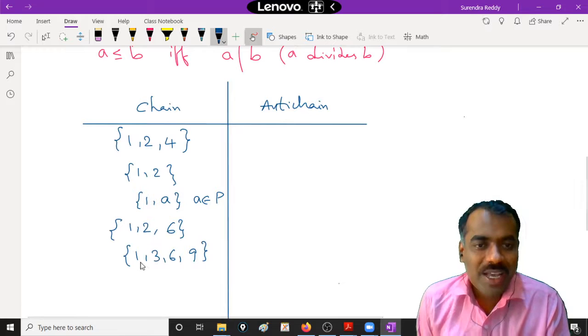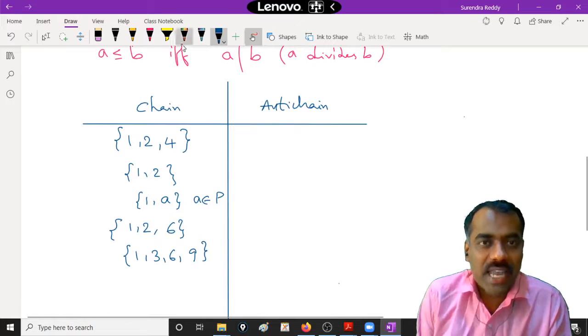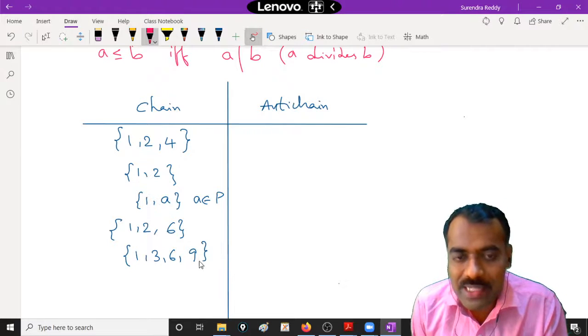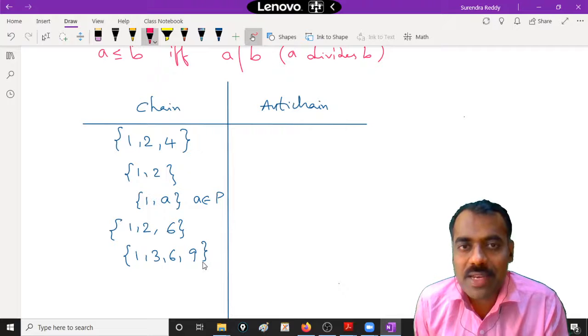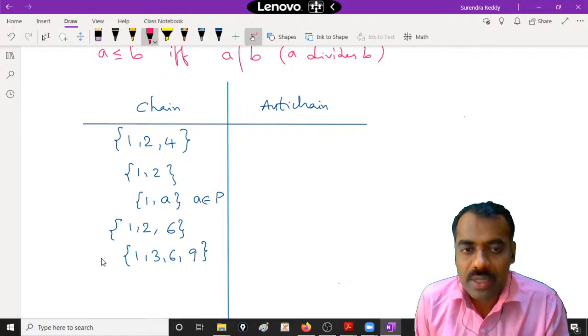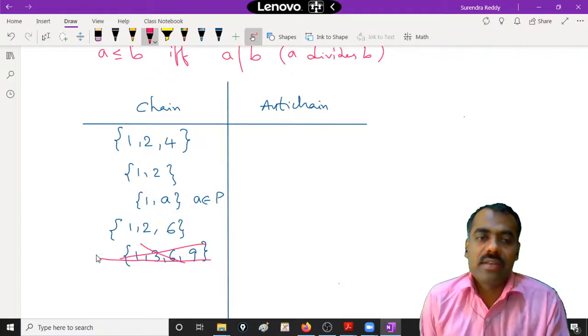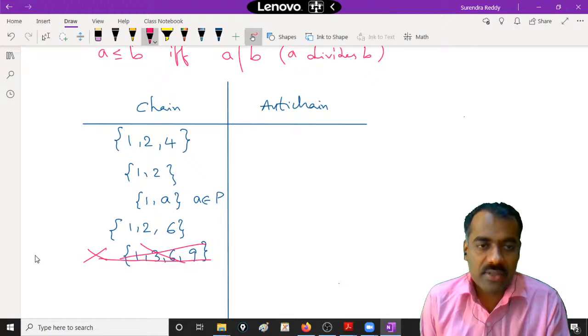The question is, is this a chain? That means if I take any two elements here, whether they are comparable, comparable in the sense of divisible, right? So if I write this, is it a chain? No, it is not a chain. Why? 6 does not divide 9. So this is not a chain.